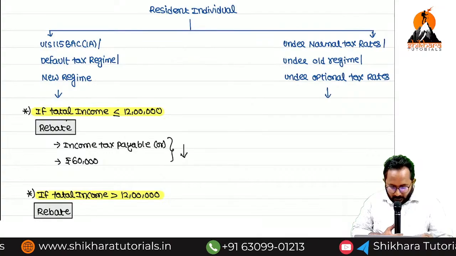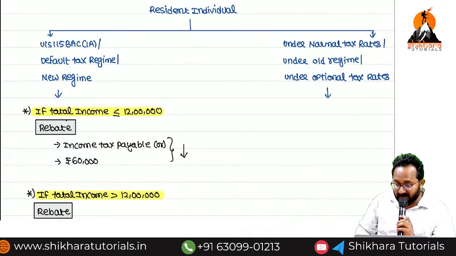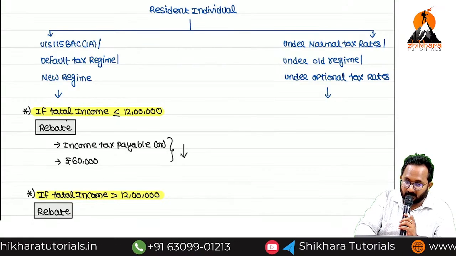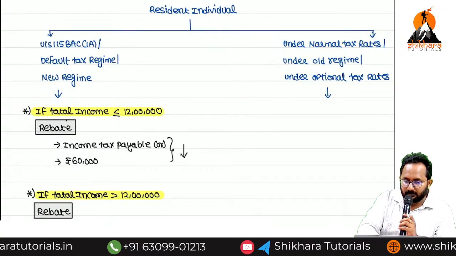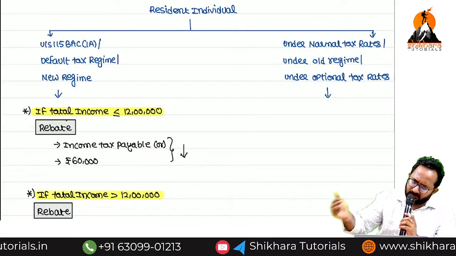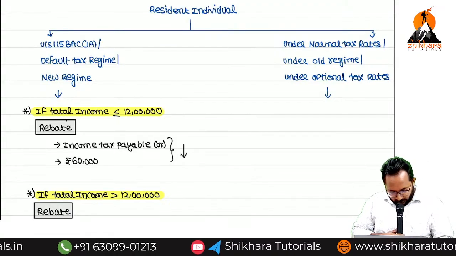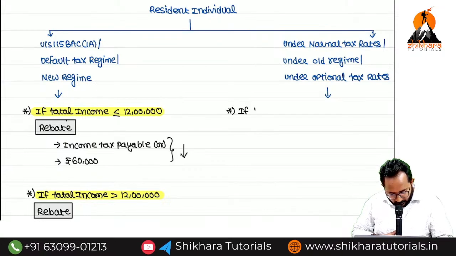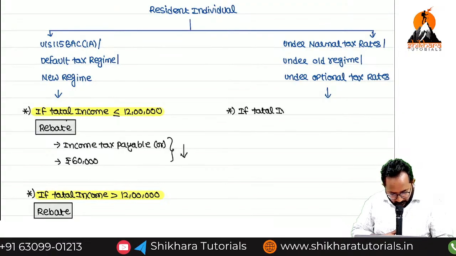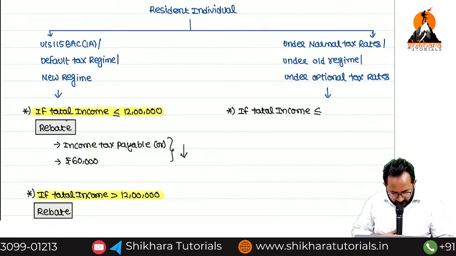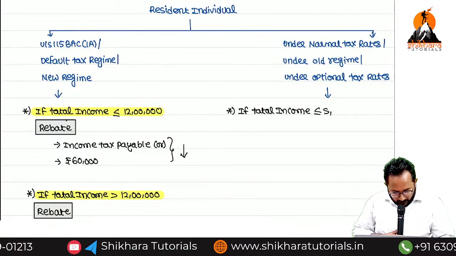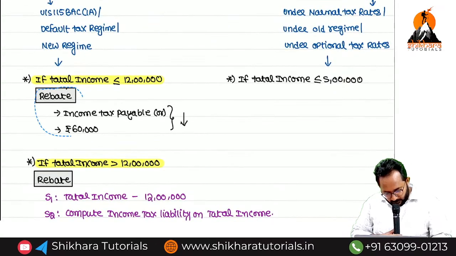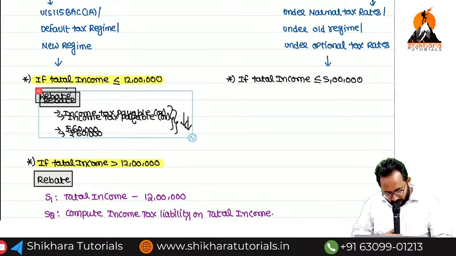Here also, the individual can get the rebate. Any idea? 5 lakh. The same provision we have. What is that provision? If total income does not exceed 5 lakh, then he can get the rebate. What is the amount of rebate he can get?